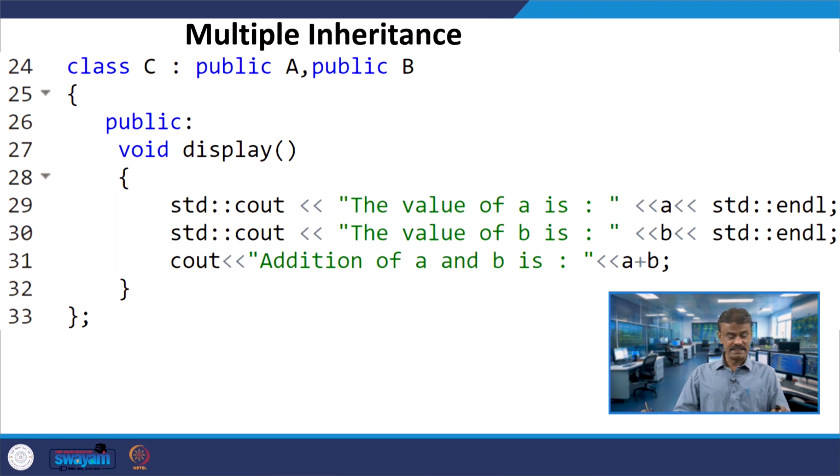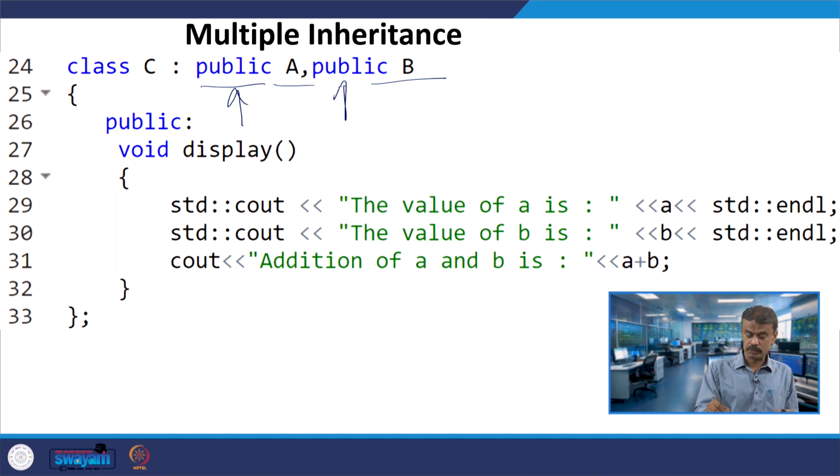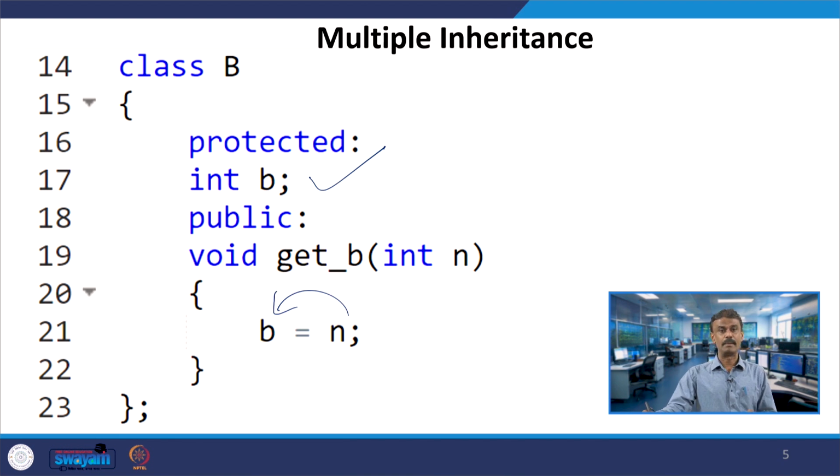Now, this is the syntax that you are seeing when class C is inheriting both A and B publicly. Then you are defining public void display, where you have cout, the value of A. It can access A because you are inheriting publicly and you have protected member data.